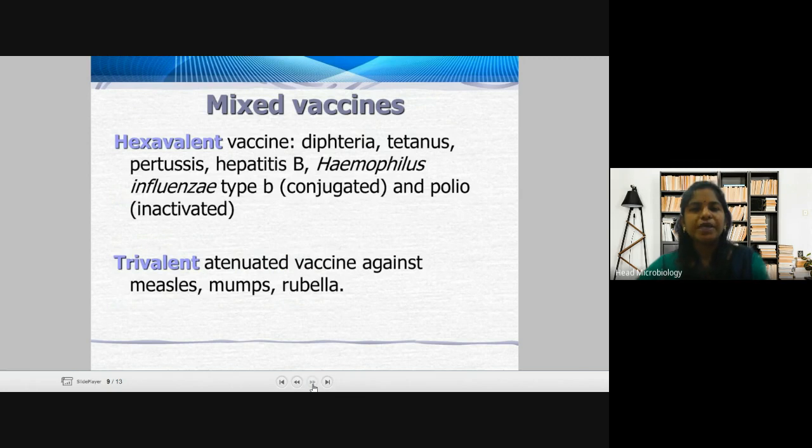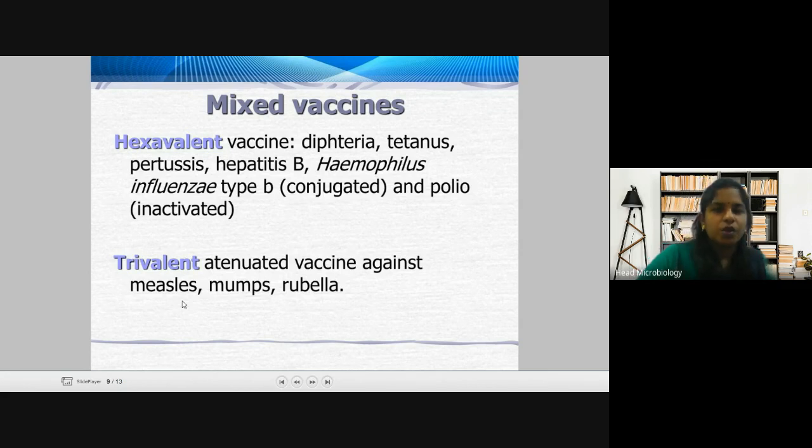Okay, then coming to mixed vaccines. Examples are hexavalent or trivalent. Hexavalent can have six, and trivalent can have three, so here it will have three strains. Attenuated vaccines combined are rubella, mumps, and measles. Then hexavalent can have six: diphtheria, tetanus, pertussis, hepatitis B, Haemophilus influenzae type B, and polio.